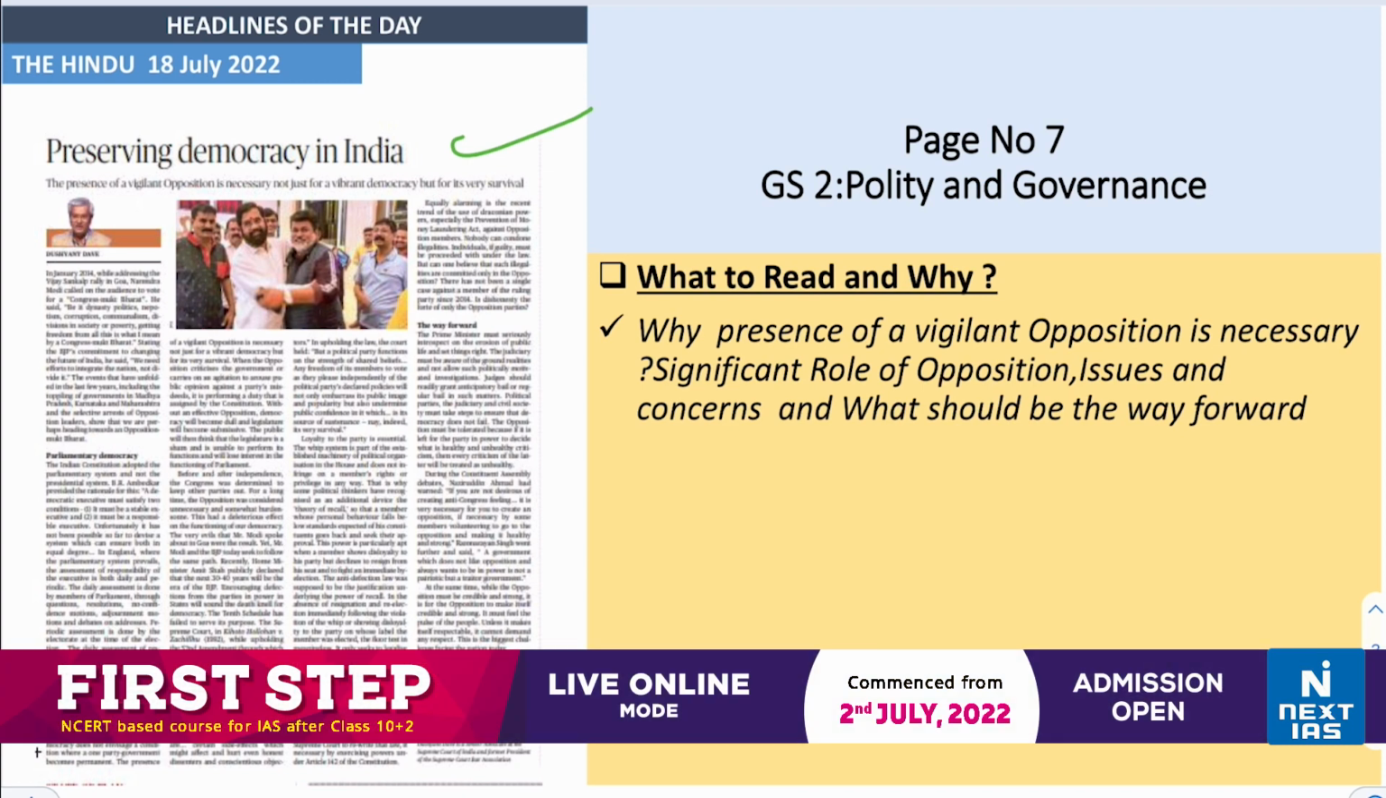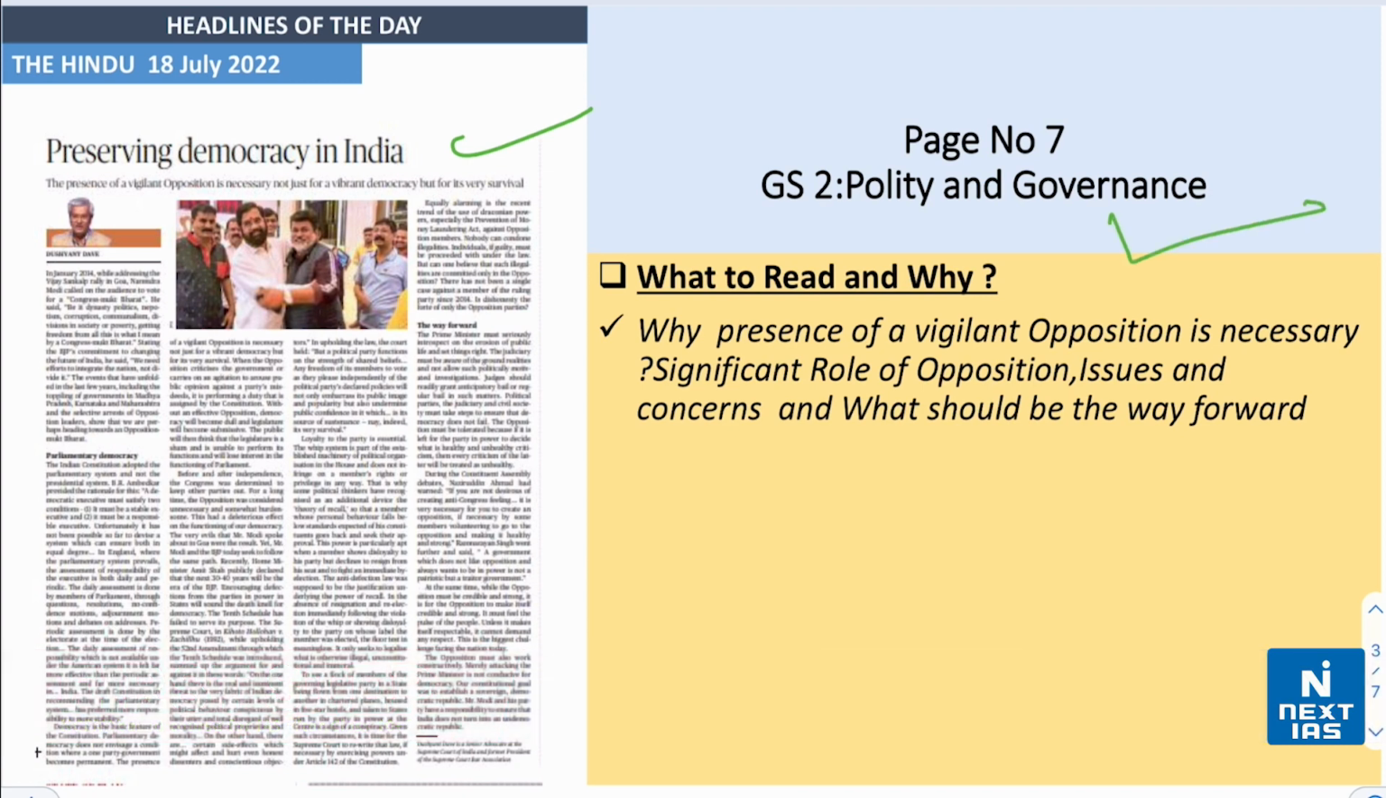Our next important headline is Preserving Democracy in India. Available on page number 7 related to paper 2 Polity and Governance section. In this article, we have to know why the presence of vigilant opposition is necessary, significant role of opposition, issues and concerns, and what should be the way forward. So why is it important to understand this article?